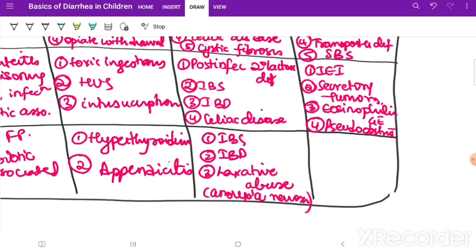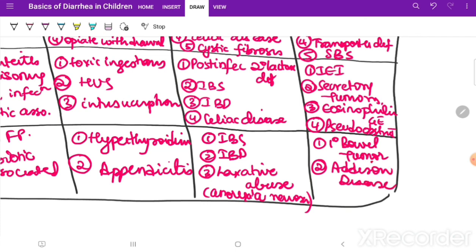And then in rare causes we have bowel tumors, primary bowel tumors, secretory tumors, Addison's disease, and one more cause which you can write is appendiceal abscess.